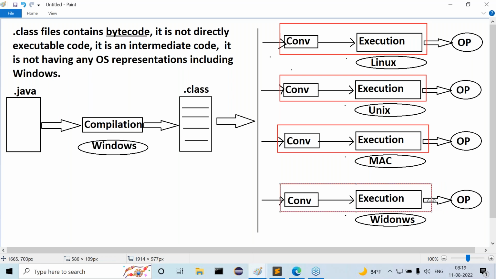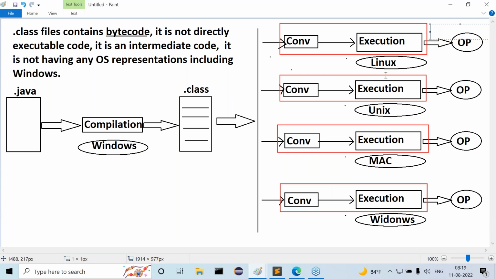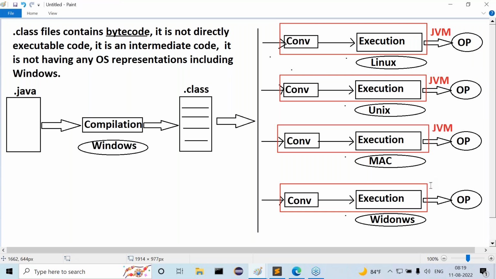The name of that single machine, which performs translating our program from .class file, that means bytecode, to the native code, in the sense executable code, is called JVM.